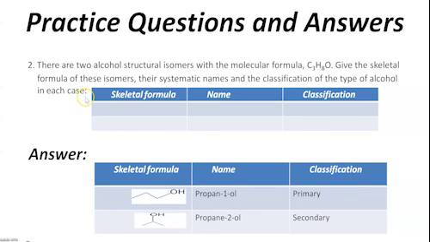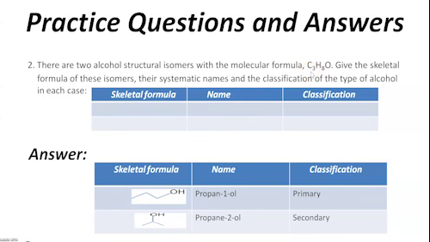Another question. There are two alcohol structural isomers with the molecular formula C3H8O. Give the skeletal formula of these isomers, their systematic names and the classification of the type of alcohol in each case. What is your molecular formula?